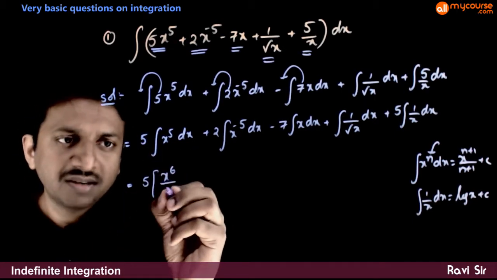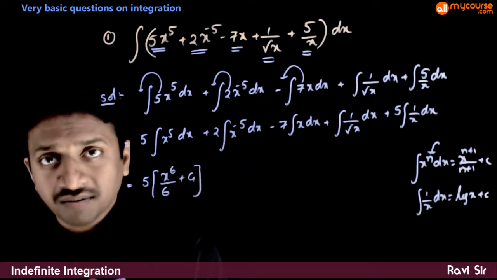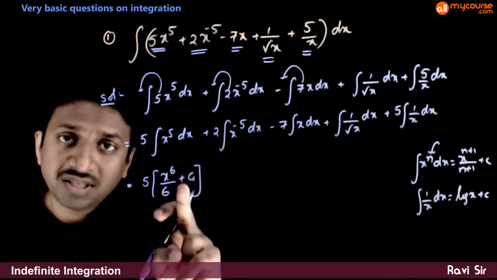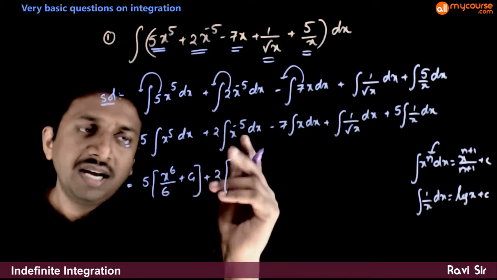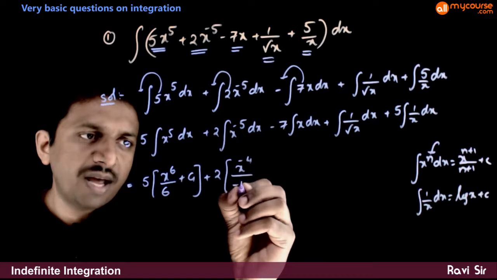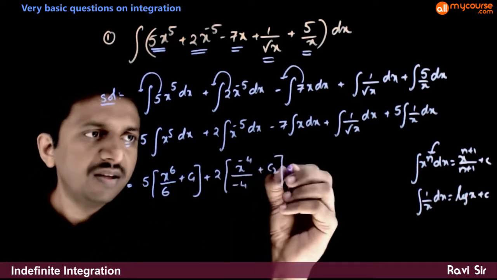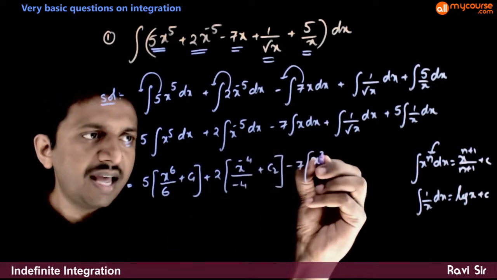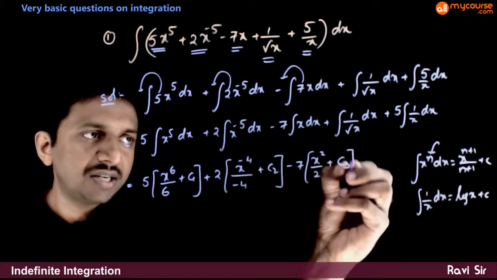x power 6 by 6 plus some integration constant, let us call it c1. So you have different integration constants, so I'll use c1, c2, c3, and so on. Plus 2 times integration of x power minus 5 is x power minus 4 by minus 4 plus some constant c2. Minus 7 times integration of x is x square by 2 plus some integration constant c3.